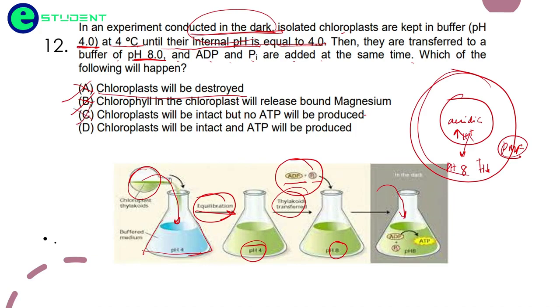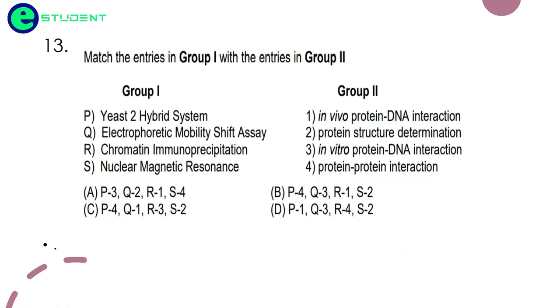No, there will be the production of ATP. Why? Because we are also providing ADP and Pi, phosphorus, and the chloroplast will be intact and ATP will be produced. Yes, this is the correct option, because ATP production just needs the proton gradient between the two separate media. If there is a gradient difference, it is going to produce ATP, and the chloroplast will be intact in such conditions. Coming to the next question.